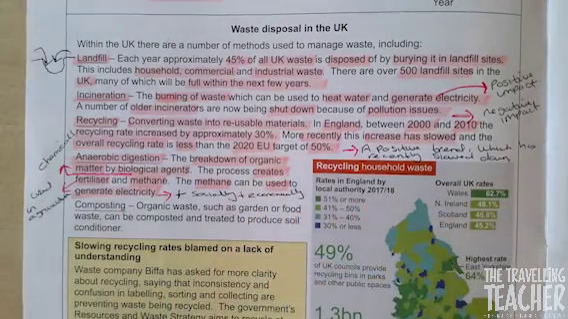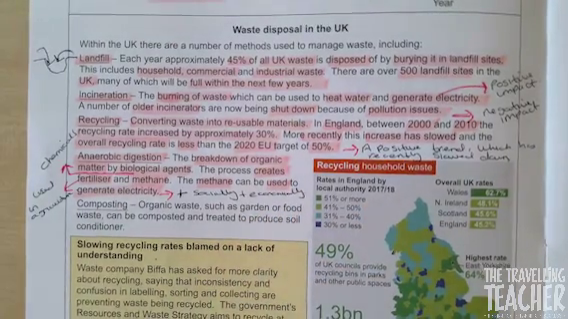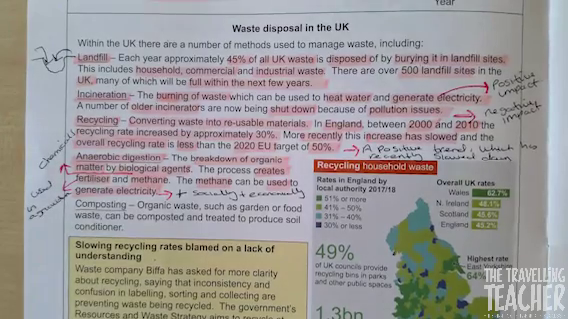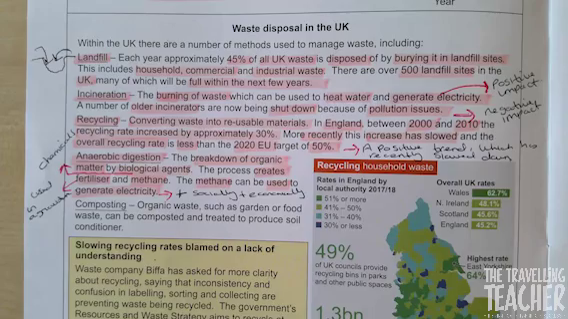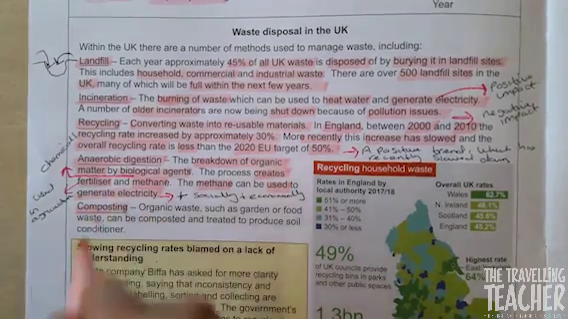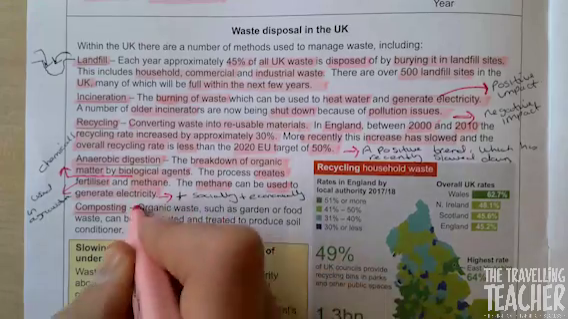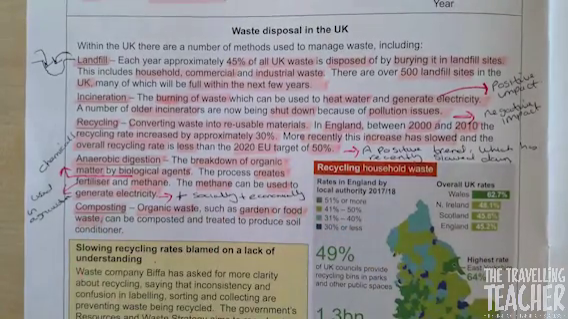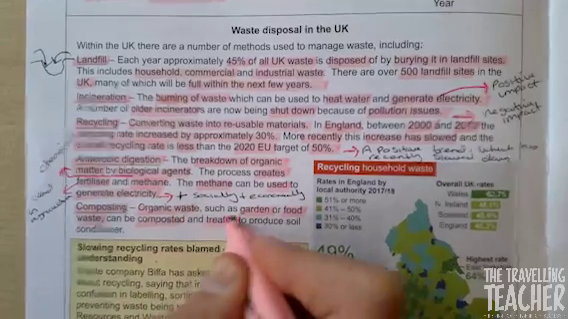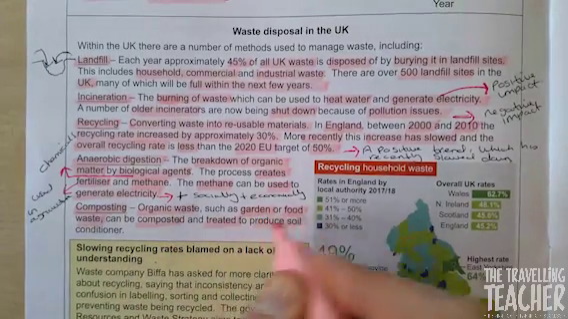Economically positive, that's good. Right, last one, composting. Organic waste, such as garden or food waste, can be composted and treated to produce soil conditioner. So last one, highlight composting, organic waste, garden, food waste, composted, treated, produce soil conditioner.